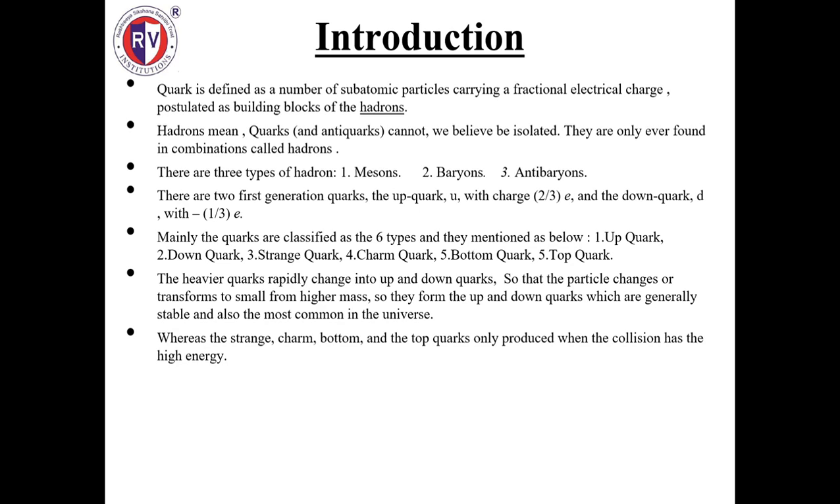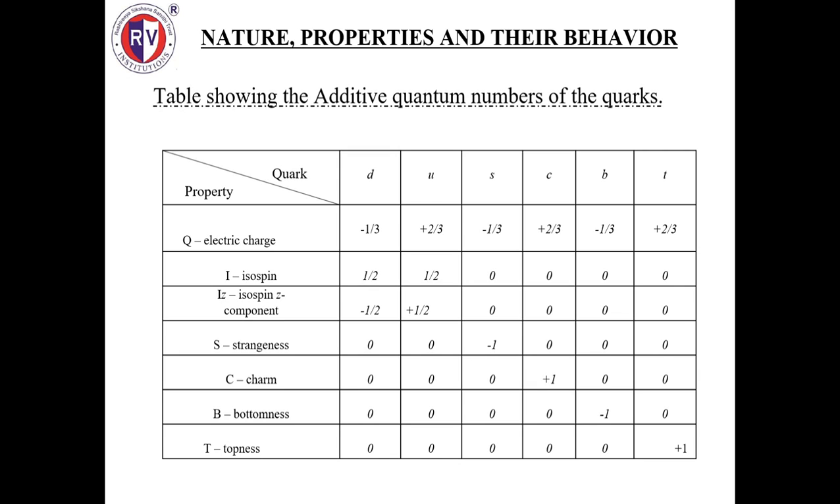Now, the heavier quarks rapidly change into up and down quarks. This is because up and down quarks are generally stable and also the most common in the universe, whereas the strange, charm, bottom, and top quarks are only produced in high energy collisions.